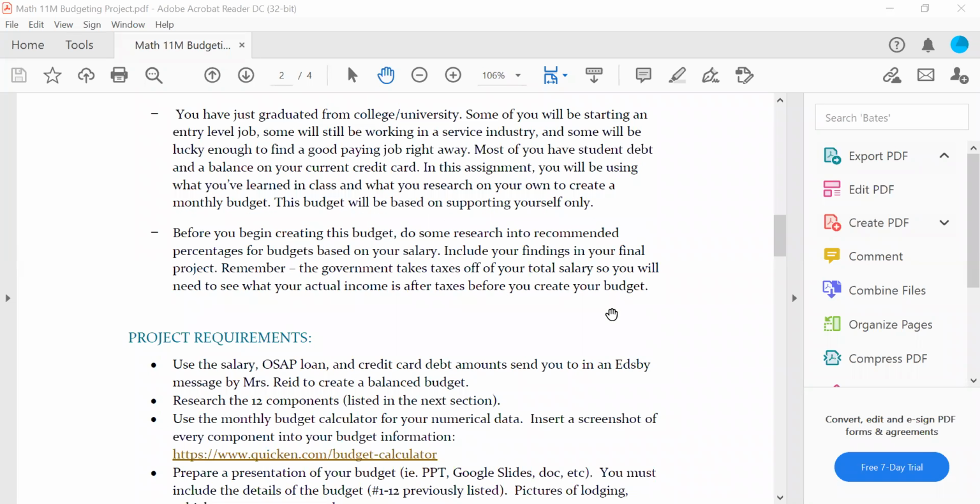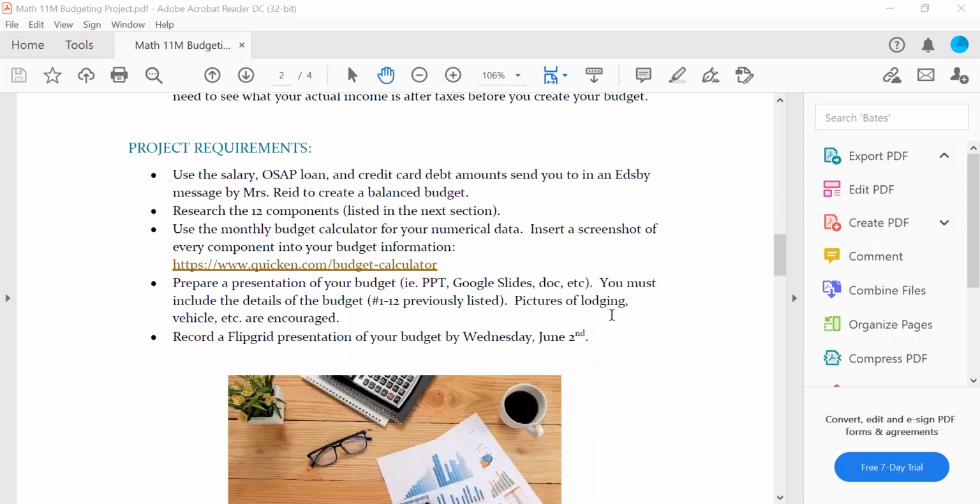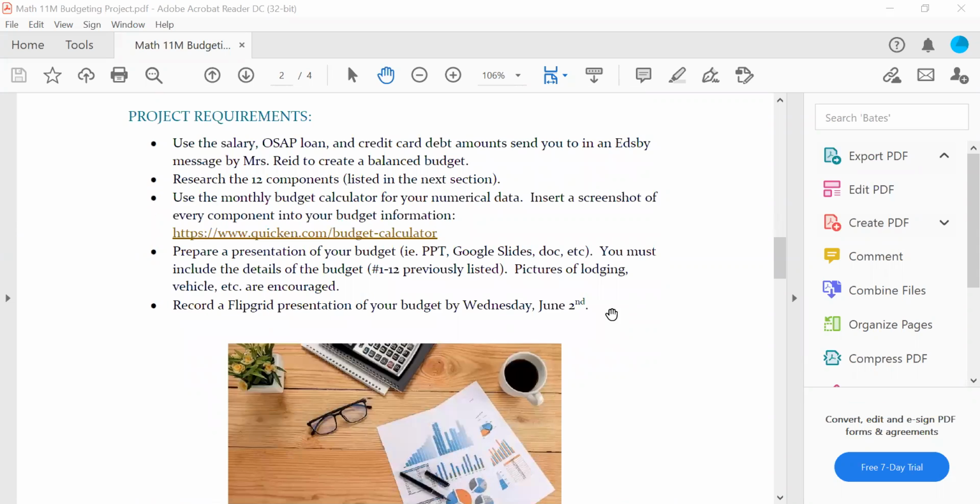Before you begin creating the budget, it's recommended you do some research on the different percentages for your budget. So how much of your budget should be rent, how much of it should be your car, utilities, how much of it should be food. Do a little bit of quick research on what the different parts of the budget tend to look like. And then you're just going to jump right into the project.